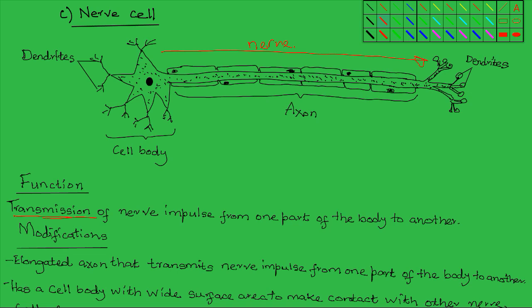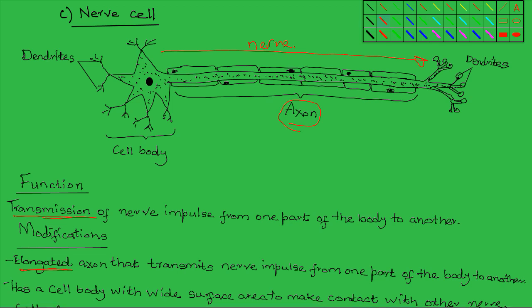The modifications of the nerve cells include, obviously, for it to be able to conduct the nerve impulse from one part of the body to the other, it must be long. So the nerve cell is actually the longest cell in the body, and that is mainly due to the elongated part known as the axon.